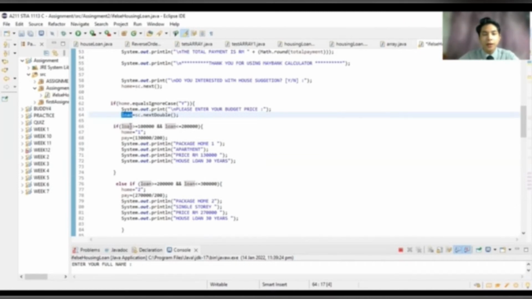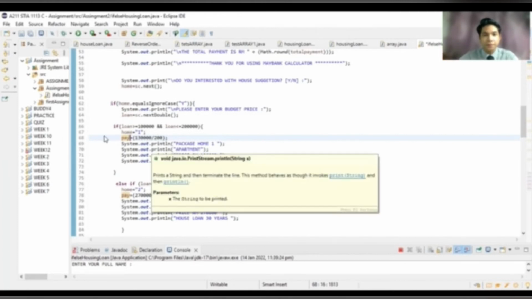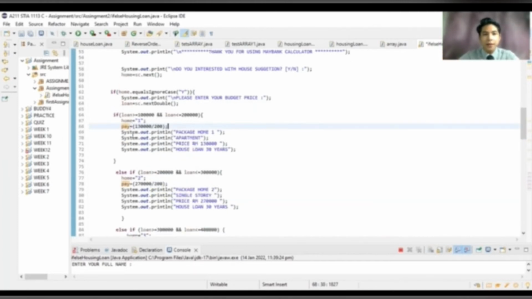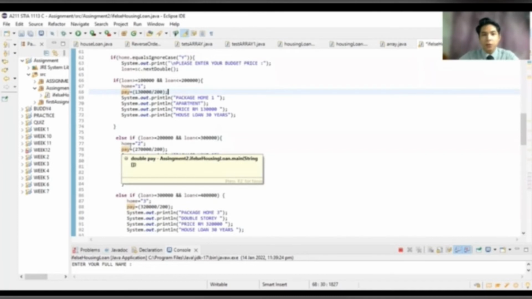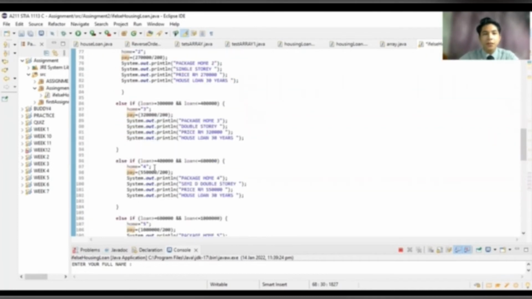If loan is more than or equal to 100,000 and less than or equal to 200,000, home package one stands for package pay 130,000 divided by 200, because when I did research, most banks use this calculation for the monthly payment. The same applies to package number 2, 3, 4 and 5.